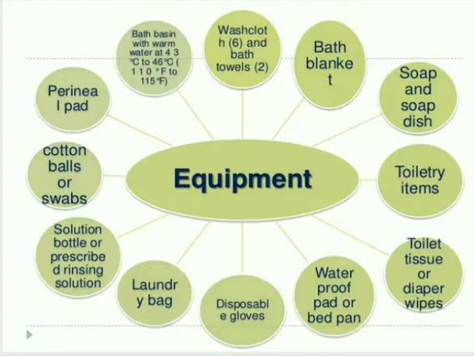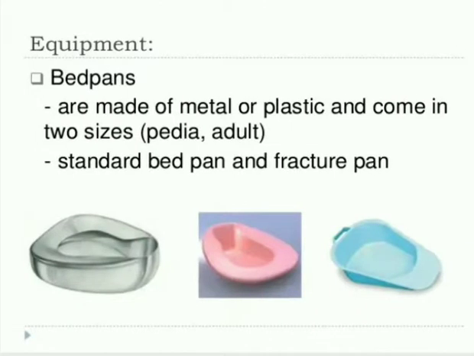A tray containing Macintosh, washcloth, and 2 bath towels, bath blanket, soap and soap dish, toiletry items, tissue or diaper wipes, and waterproof pad or bedpan, disposable gloves, laundry bag, any solution, and cotton balls or swabs. And next one, perineal pad, bath basin with warm water. And these are the equipments needed for perineal care.